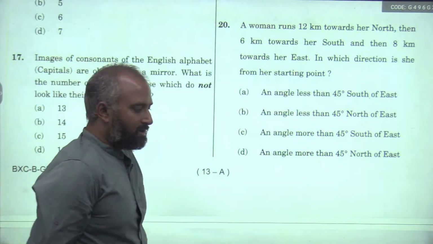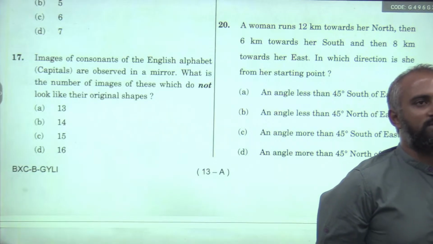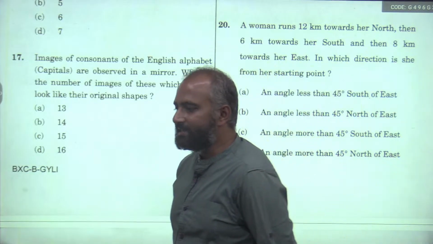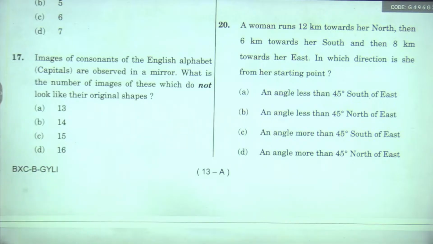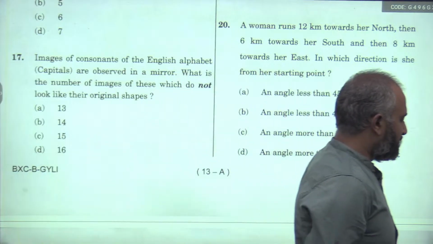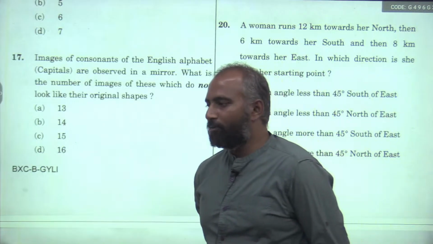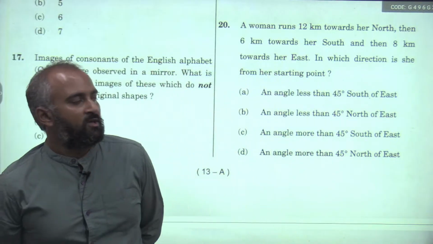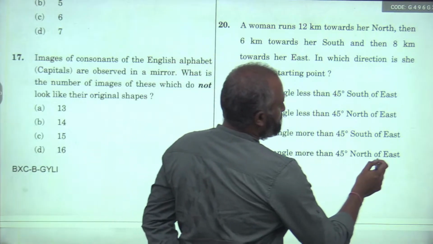You remember yesterday we talked about looking at direction questions holistically instead of seeing them as piecemeal problems, where someone takes a turn to his left and walks a certain distance, someone takes a turn towards his right. What was the holistic approach based upon?